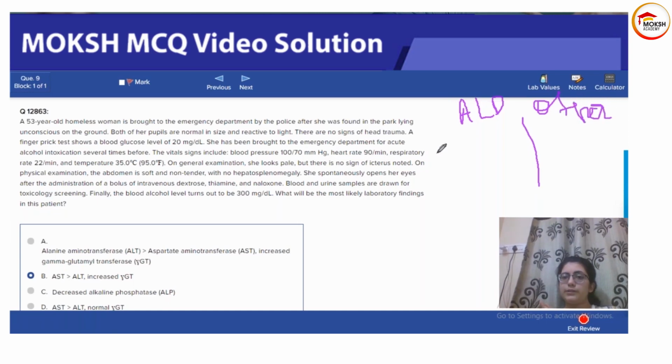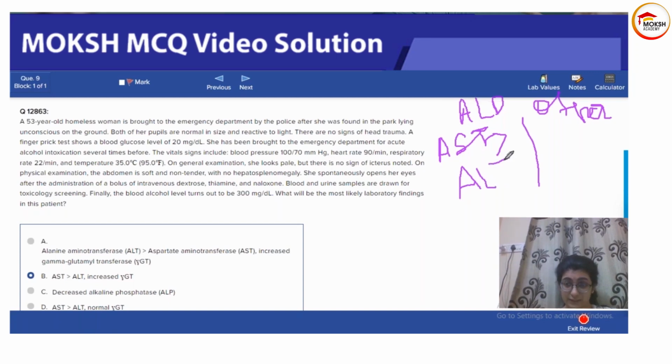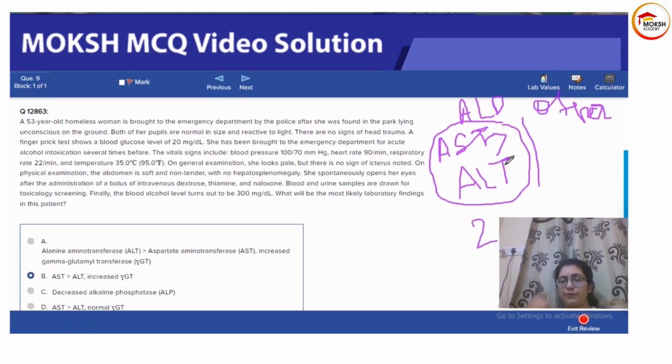Alcoholic liver disease is peculiar in the fact that it has AST greater than ALT. This is a distinguishing feature. Sometimes they won't even mention that this patient has alcoholic liver disease. They will just give you the lab finding that AST is greater than ALT, and the ratio is 2, and you have to guess that this can be alcoholic liver disease. In most of the other liver diseases, for example hepatitis, ALT is greater than AST.